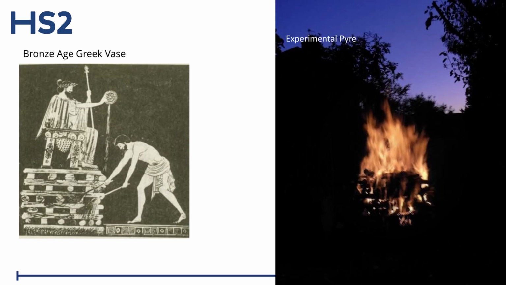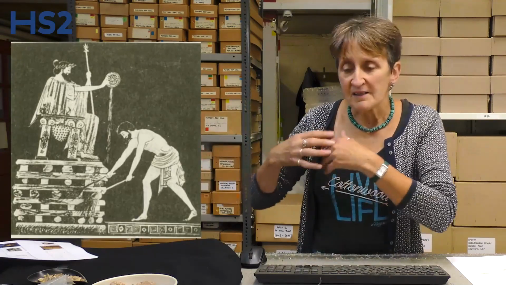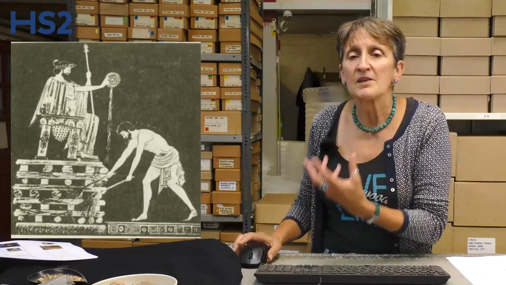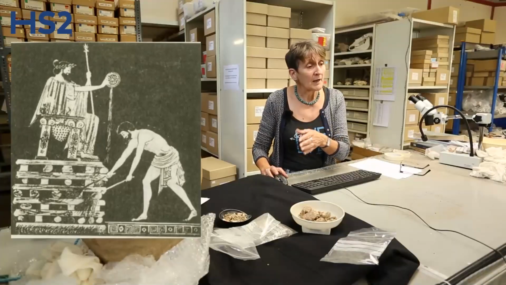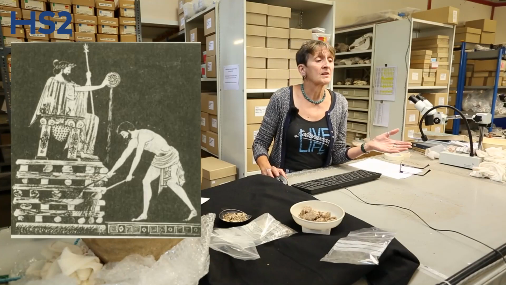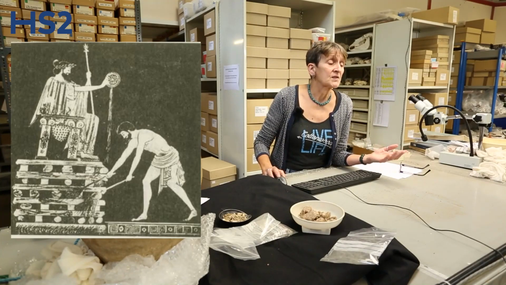And if you look at this image, you can see what we've got here is an image from an early Bronze Age Greek urn. And look at the structure here. The structure is this lattice-work structure, which supports the body. Now, I know this one looks a bit odd because the chap on here seems to be making his own sort of offering on his pyre, but that structure is something we see replicated in images from the ancient Greek through the Roman and throughout historical periods into modern day Indian cremations that are undertaken on the side of the Ganges.